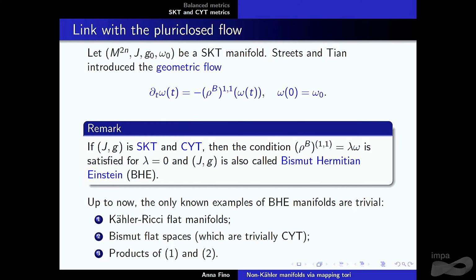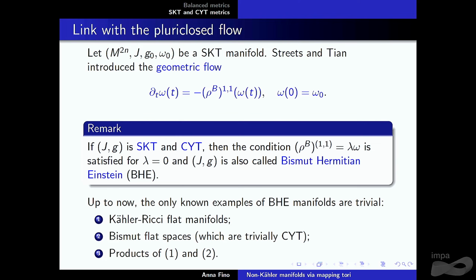And the case when you have SKT plus Calabi-Yau with torsion is exactly the case when you have that condition for lambda equal to 0. There are very nice properties of these metrics, studied by Mario Garcia-Fernandez and Streets. They studied a lot, and they also asked the question: can you have such types of metrics, which are SKT and Bismut Ricci flat, but not Bismut flat? We know now that there are examples.